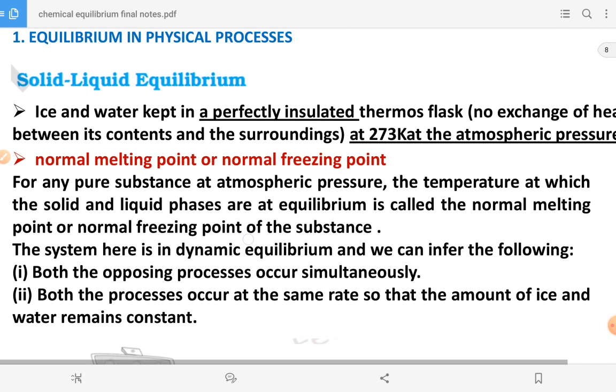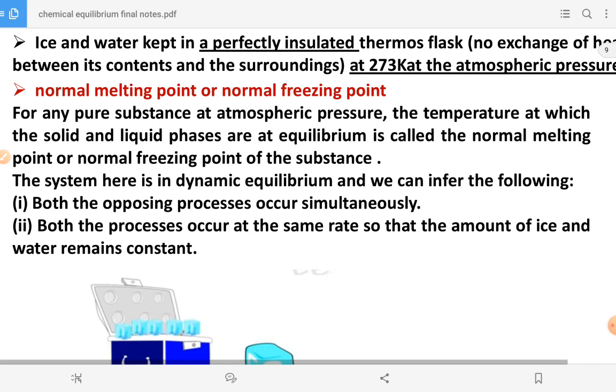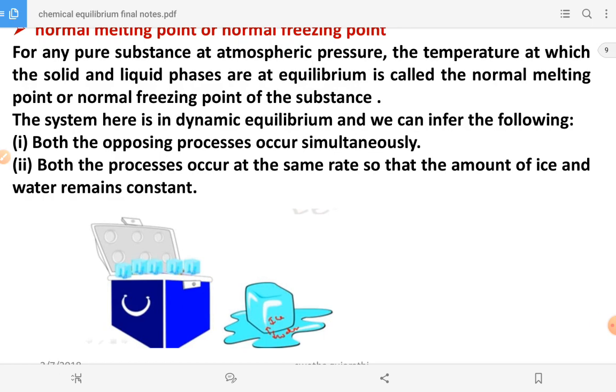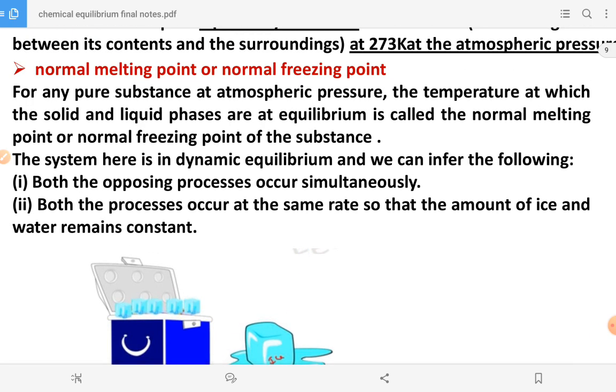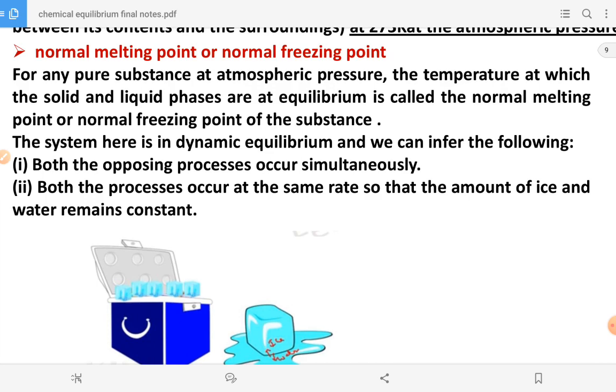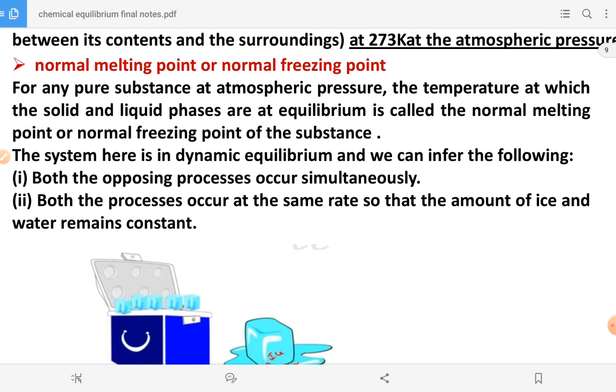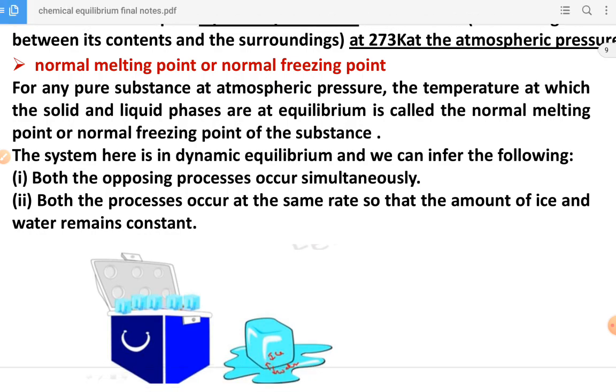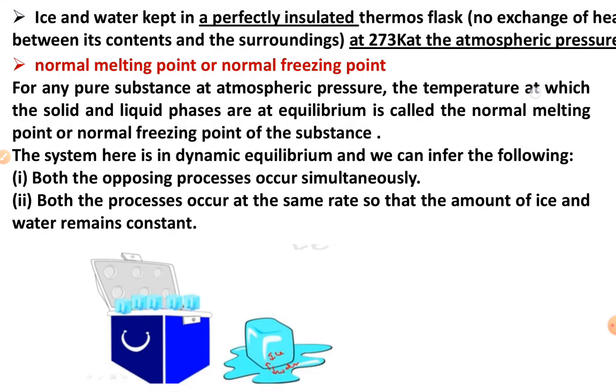Now here we have the definition of normal melting point or freezing point. We already came across the definition of freezing point when we discussed colligative properties. Let us see the definition again. For any pure substance at atmospheric pressure, the temperature at which the solid and liquid phases are at equilibrium is called the normal melting point or normal freezing point of the substance.